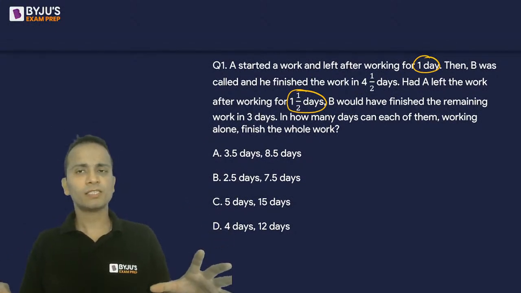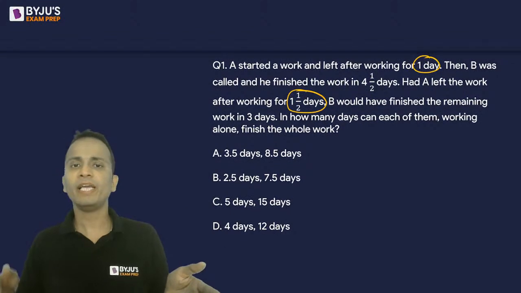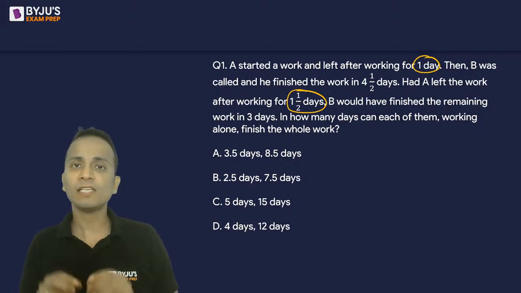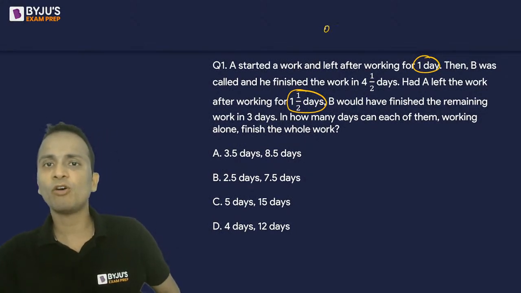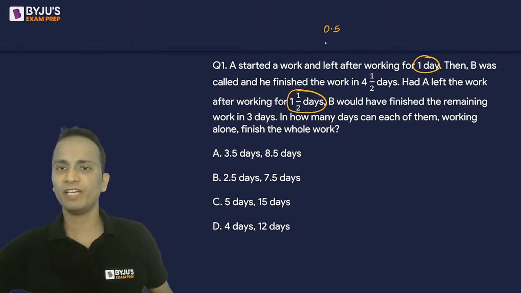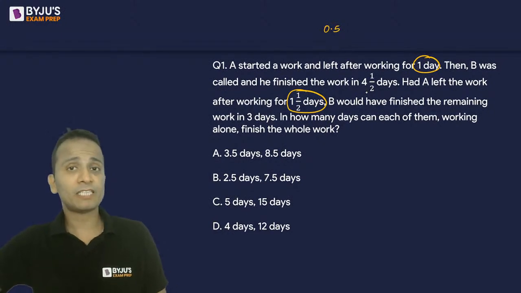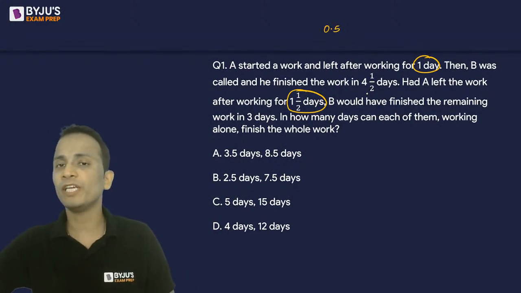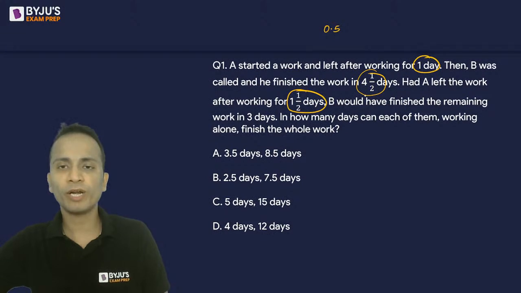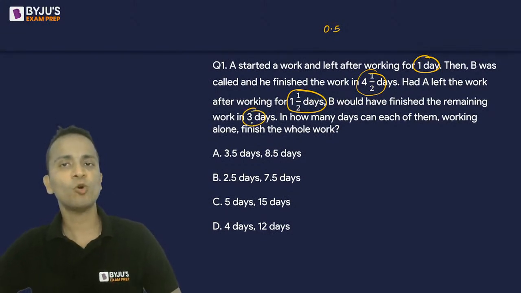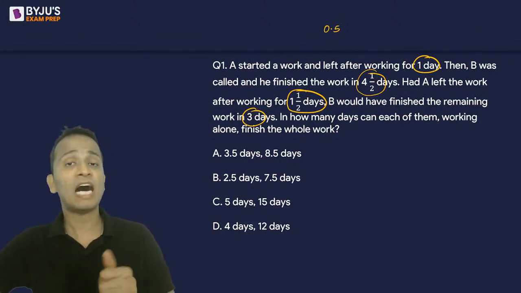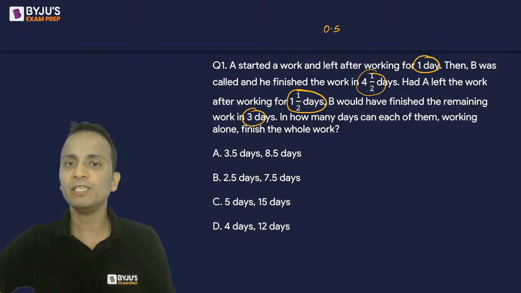So there are two cases. In the first case, A has worked for 1 day, and in the second case, A has worked for 1.5 days. So in the second case, A has worked an extra 0.5 days. Now, what effect has this created on the number of days of B? B earlier was working for 4.5 days, now has worked for only 3 days.